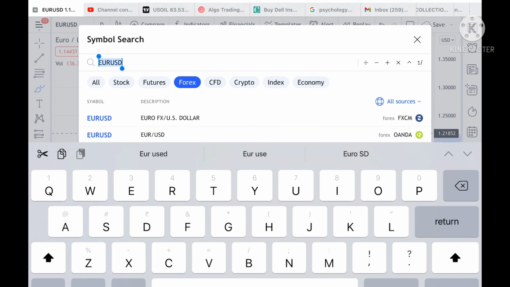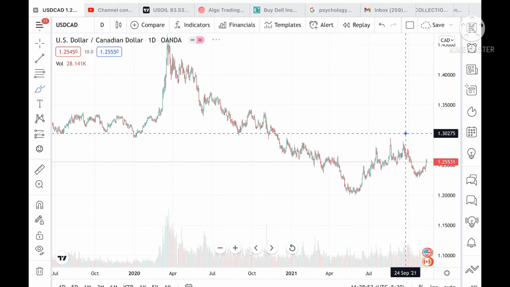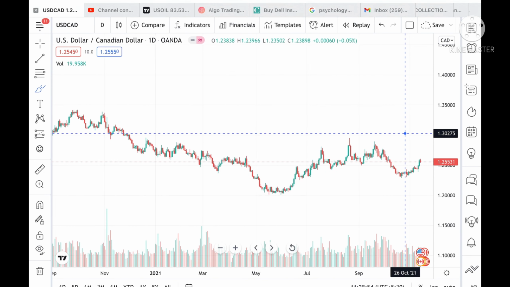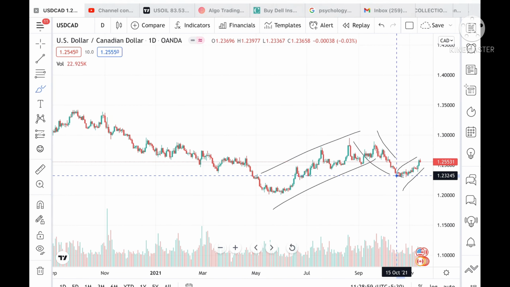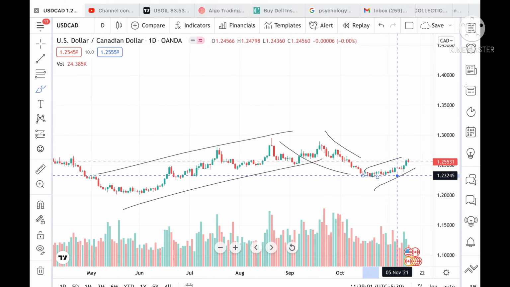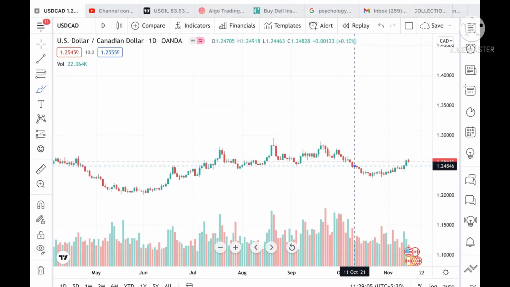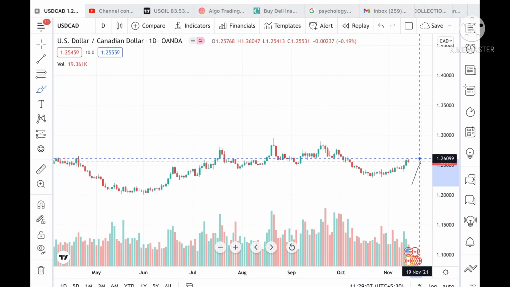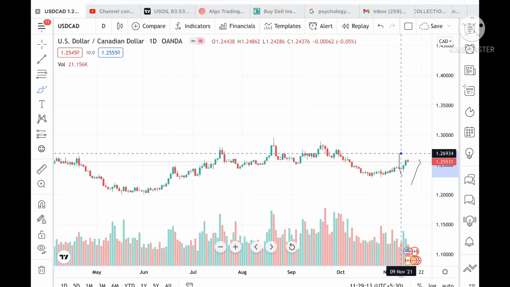If we talk about USD/CAD, from 2021 we have seen the uptrend come down also, and since the 15th of October it is continuously trading upside. It is trying to make a U pattern. So suppose the price sustains this level, then it can go and touch a level of 1.26099, and if the price goes above this level, chances are high we can see a level of